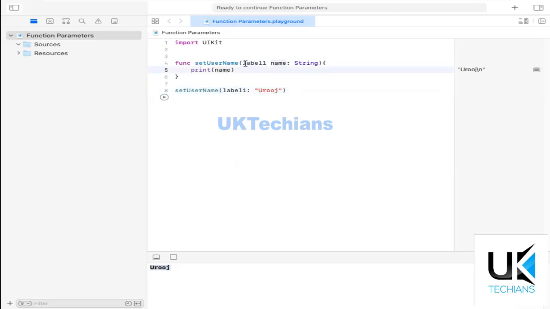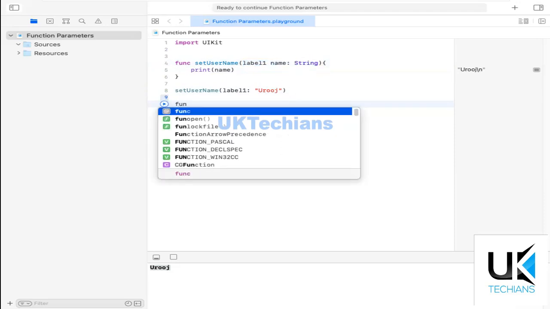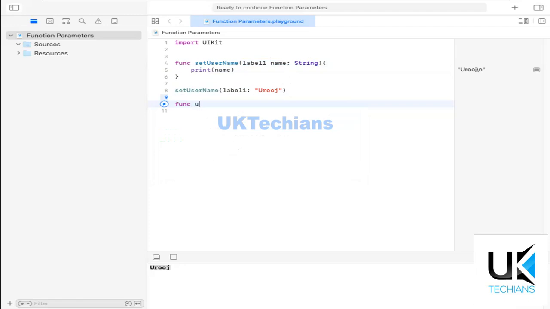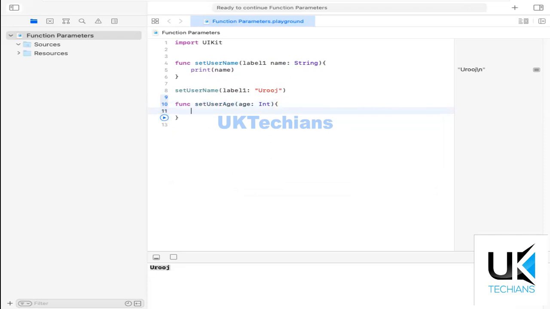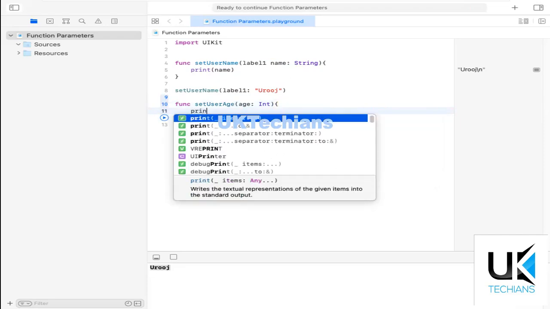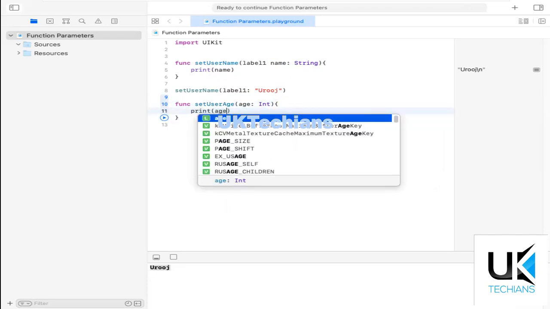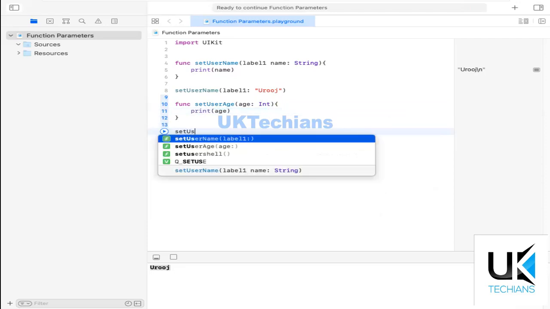What if I don't use the argument label and just define here the parameter like this? We have to create here another function, and for this we will say set user age, variable name, and then just the type of the parameter, and then we'll print here age like this, set user age.